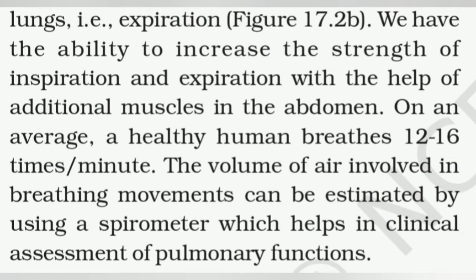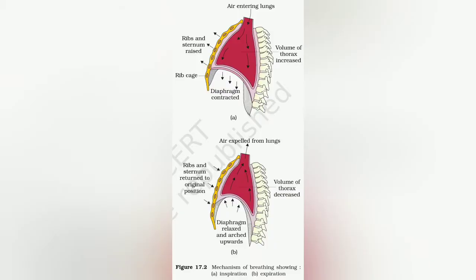We have the ability to increase the strength of inspiration and expiration with the help of additional muscles in the abdomen. On an average, a healthy human being breathes 12 to 16 times per minute. The volume of air involved in breathing movements can be estimated by using a spirometer, which helps in the clinical assessment of pulmonary functions.